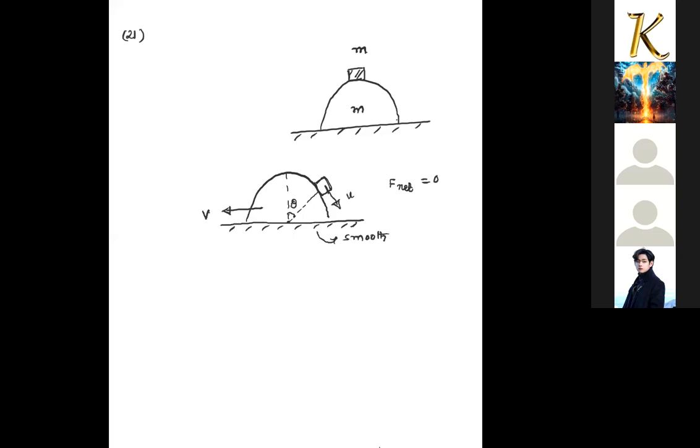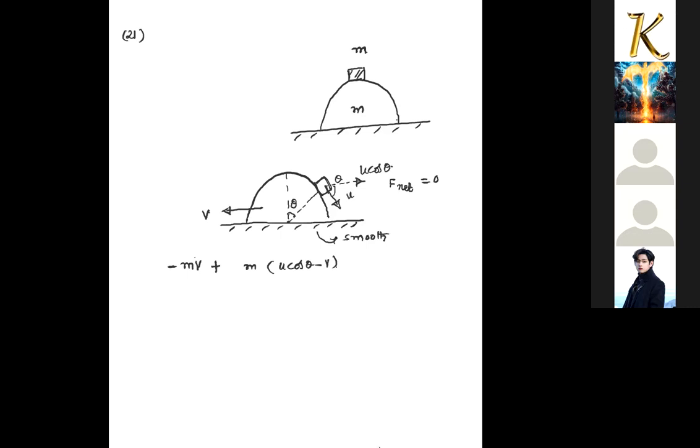That is, the hemisphere momentum will be m into v in the negative direction, plus the block momentum. This angle is theta, so this will be u cos theta along the horizontal direction. So the block momentum will be m into (u cos theta minus v) along the horizontal direction.